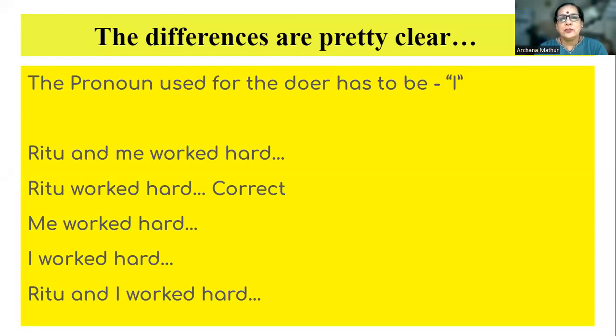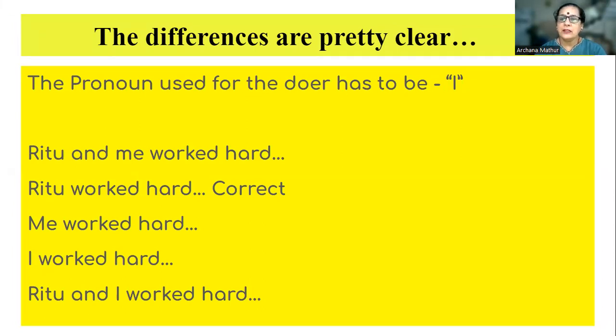The pronoun used for the doer has to be I. That is the person who's performing a certain activity. When the pronoun is to be used for that person, then we will use I. For example, if I say Ritu and me worked hard, that's wrong. Ritu worked hard, correct. Me worked hard, not correct. I worked hard, yes, correct. So Ritu and I worked hard.